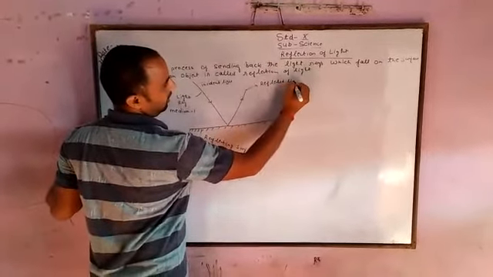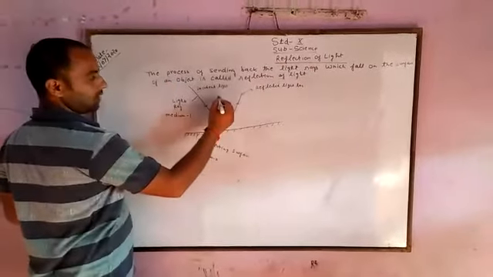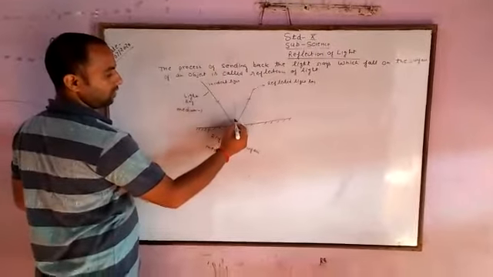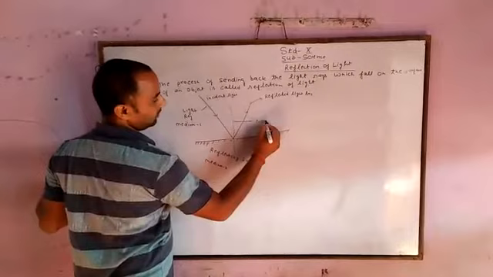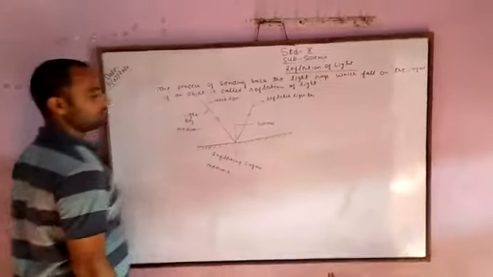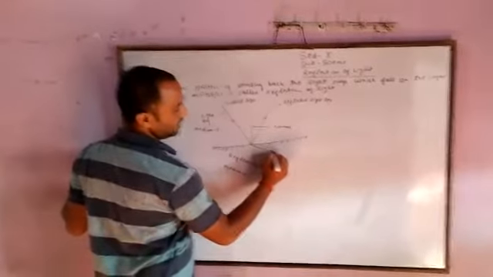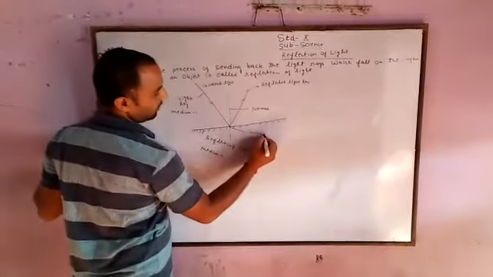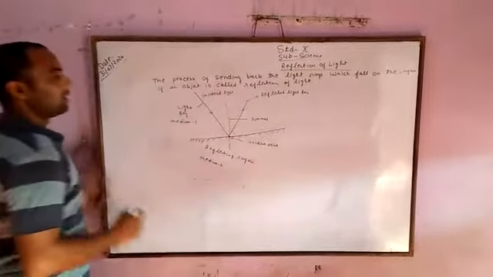Reflected light ray. We always draw a normal to the surface. This is the normal. Where is this normal drawn? At the incidence point. This is the incidence point.